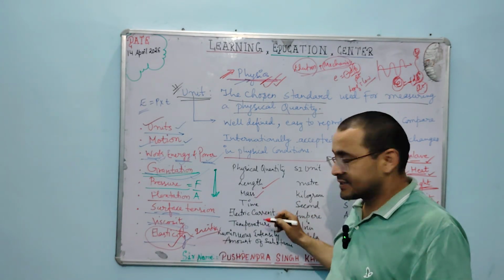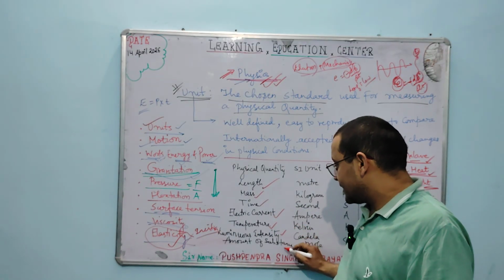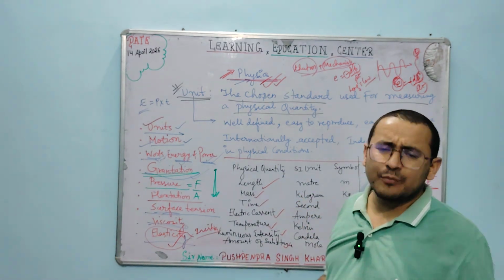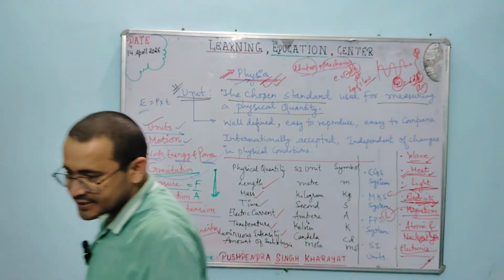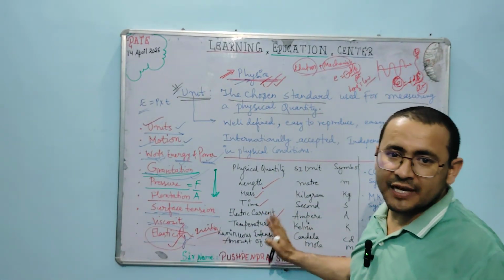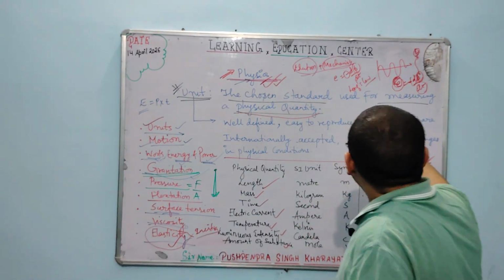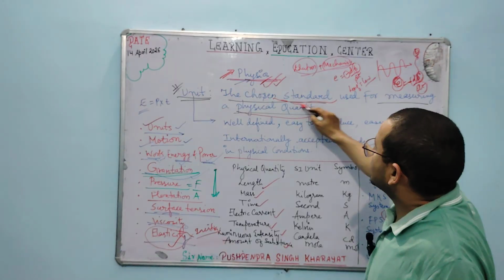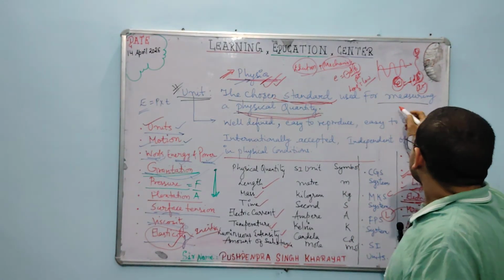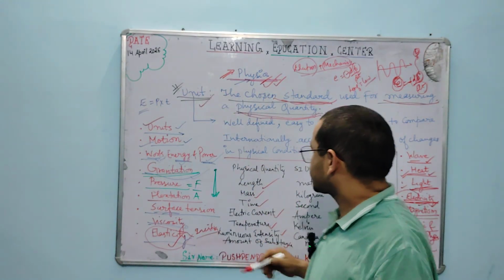length, mass, time, electric current, temperature, luminous intensity, and amount of substance. So these are some of the physical quantities, and there are many more quantities like force and pressure. However, these are the basic seven quantities here. Physical quantities are expressed in some standard in measurement, and that is called a unit.